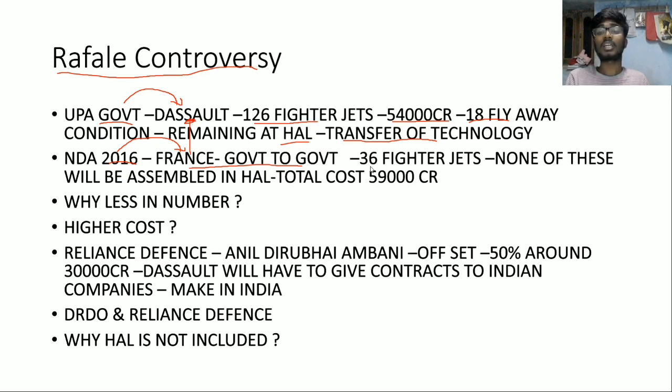So what is the agreement? We'll get 36 fighter jets, and none of these would be assembled in HAL. That means all the 36 that we are getting will be in fly-away mode, and the total estimated cost is 59,000 crore. That means around 60,000.